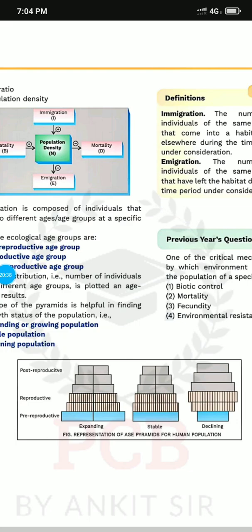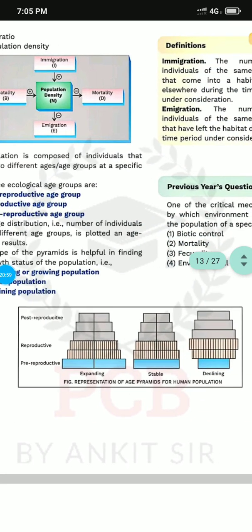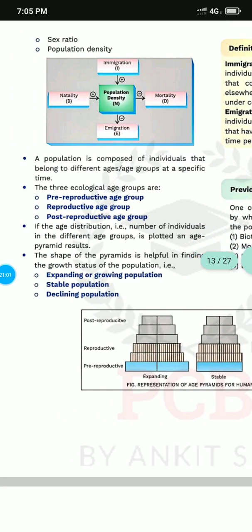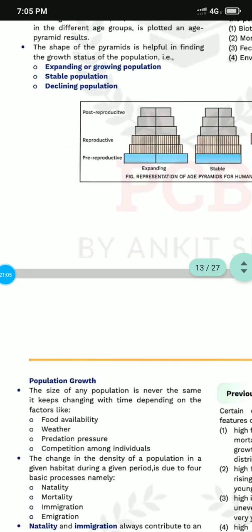So in expanding, the pre-reproductive is more than the reproductive, which is more than the post-reproductive. In stable, everything is going to be quite even, and in declining, it becomes less. So these three pyramids will show you how the pyramids of expanding, stable, and declining are formed.